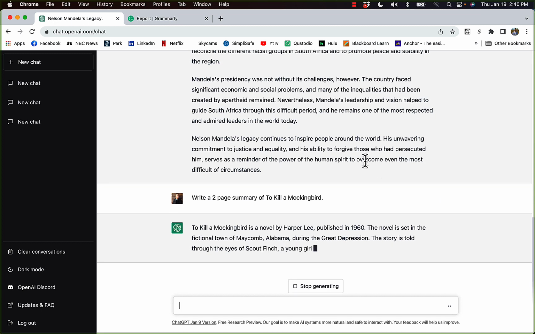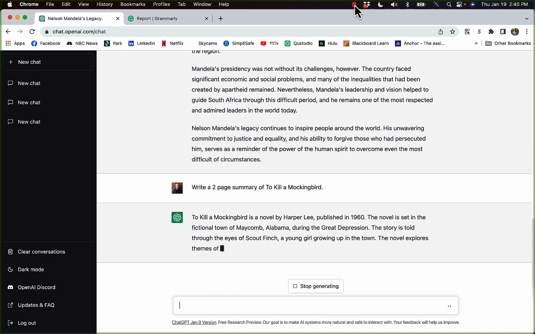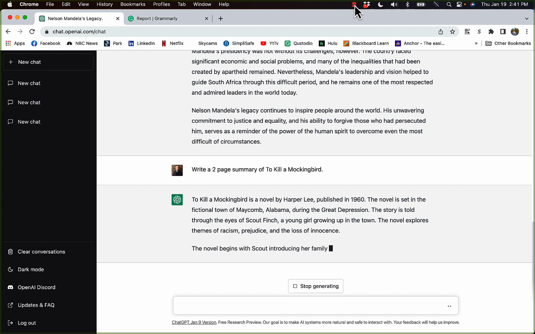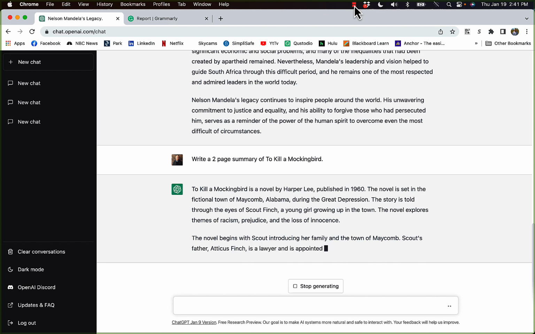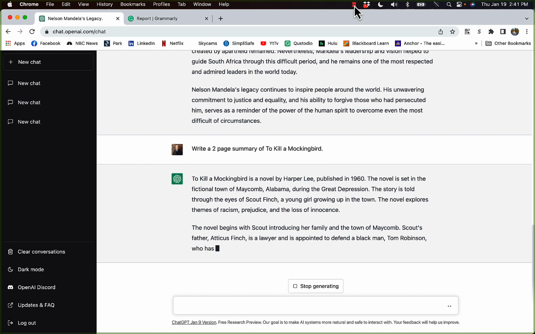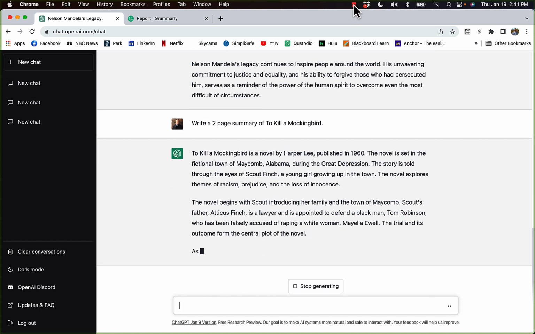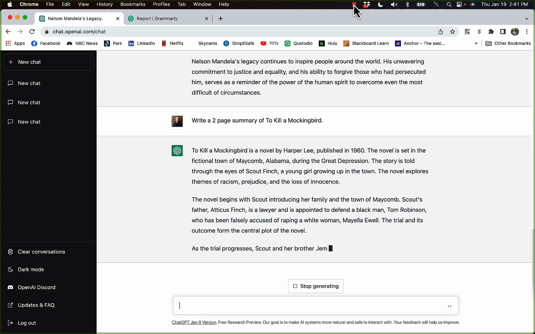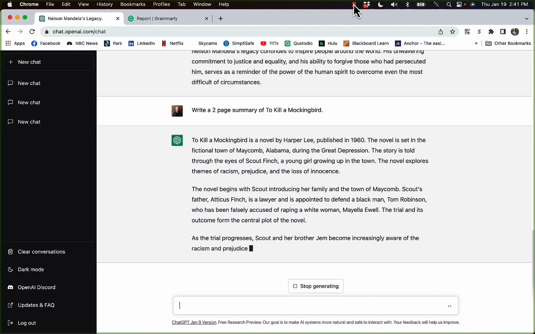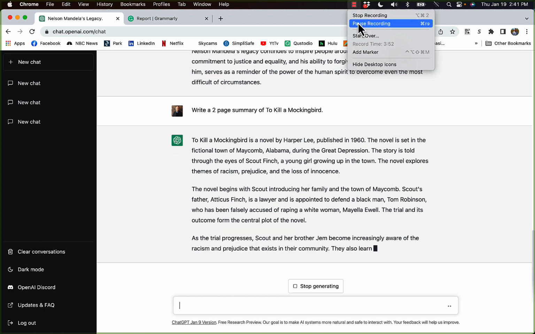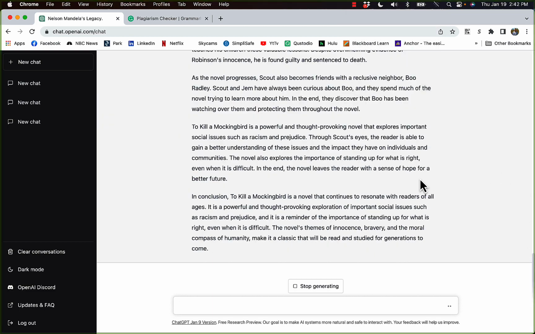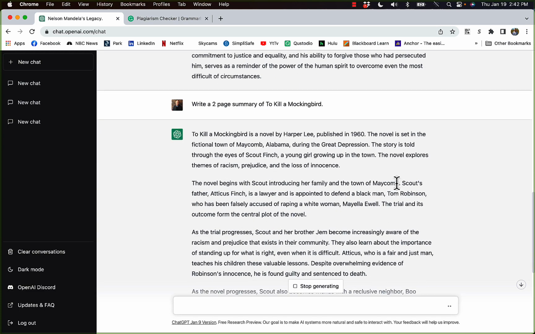So I'm going to pause the recording so we don't have to watch it type. Currently, as of this recording on January 19th, 2023, there's no way to turn off the typing interface, although you can integrate ChatGPT with your own applications through an API. But if you're using the web interface, you've got to watch it type. So I'm going to pause the recording and unpause when it's done. Okay, ChatGPT has now finished its writing.